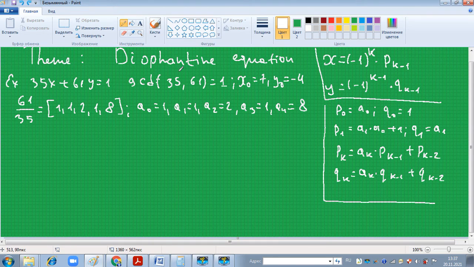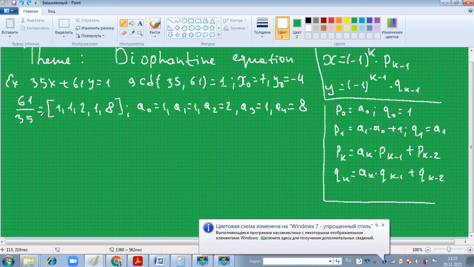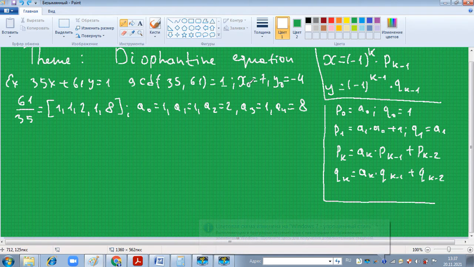Today I will continue this example, Diophantine equations. In the previous lessons, I explained Bézout, where we found x sub 0 equals 7 and y sub 0 equals negative 4. And mostly x equals negative 1 to the power of k times p sub k minus 1, y equals negative 1 to the power k minus 1 times q sub k minus 1 is a Diophantine equation.